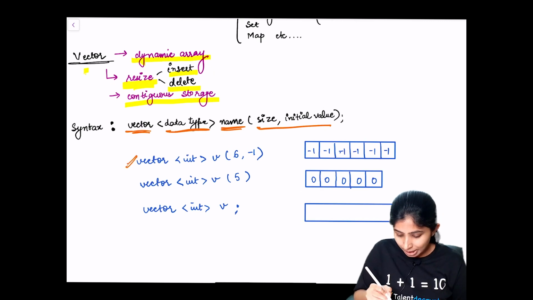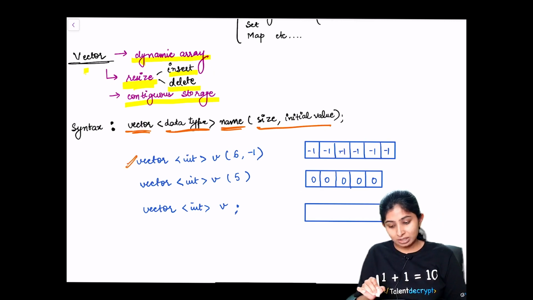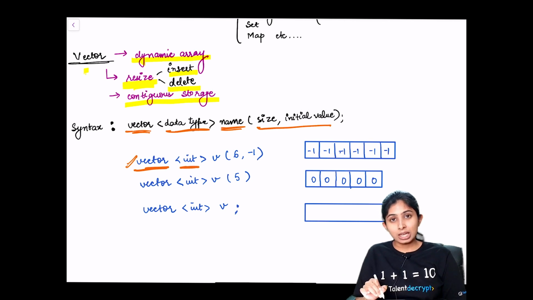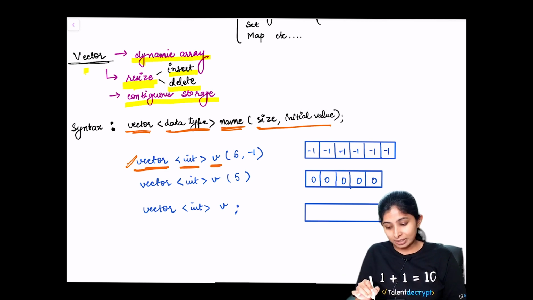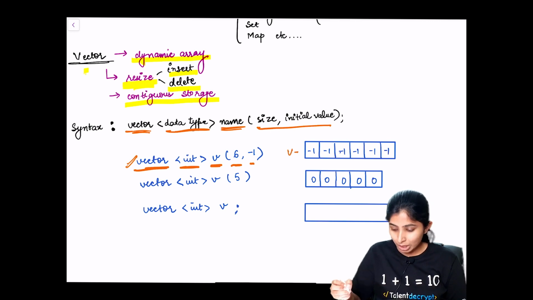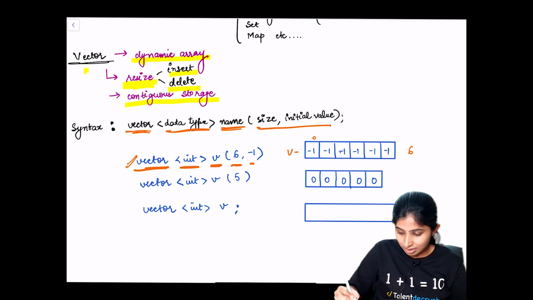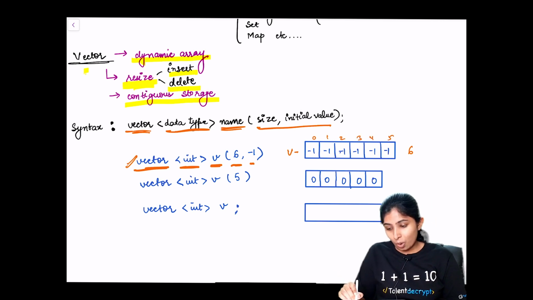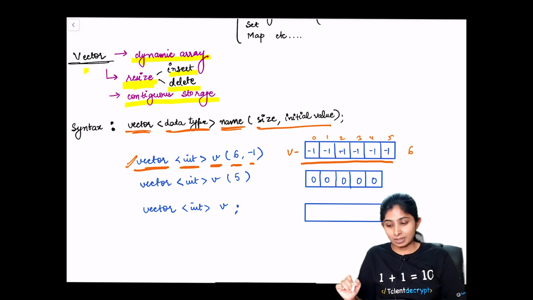For example, here we wrote vector<int> v(6, -1). This means we want to create a vector which needs to have integer kind of values, and the name of the vector is v, and there needs to be 6 elements, and all those elements need to be initialized with -1. So we have a vector v which has size 6, indices 0, 1, 2, 3, 4 and 5, and all these values are initialized with -1.